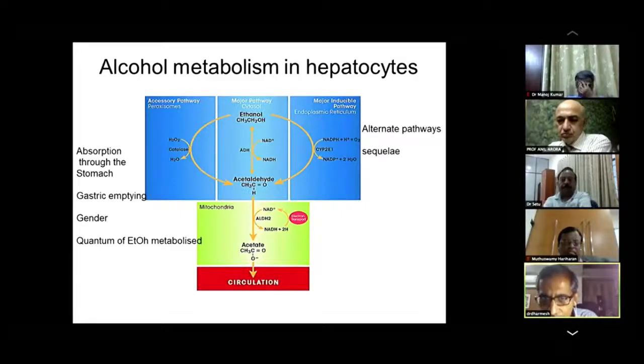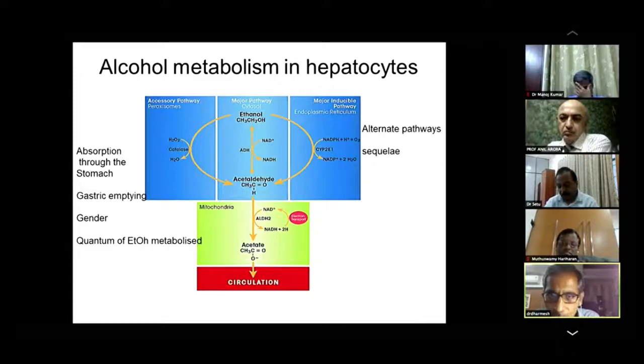So because the NADH to NAD ratio is reversed, therefore the Krebs cycle also gets inhibited. So glycolytic pathway gets inhibited. Pyruvate preferentially gets converted to lactate because lactate dehydrogenase uses the NADH. So that is one step in the glycolytic pathway, which is not the preferred route. So pyruvate should ideally get converted to acetyl coenzyme A through pyruvate dehydrogenase. That particular step needs more NAD. However, because in the cytosol more NADH is present, the pyruvate gets preferentially converted to lactate, and therefore you see hyperlactatemia in patients with alcohol use disorder.